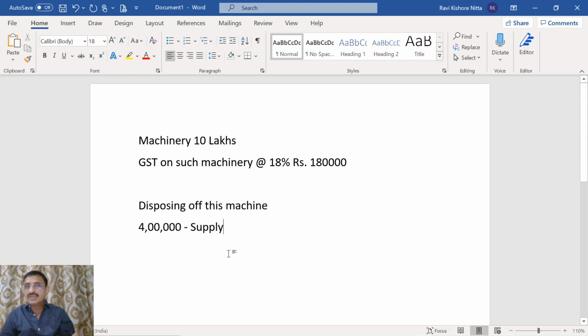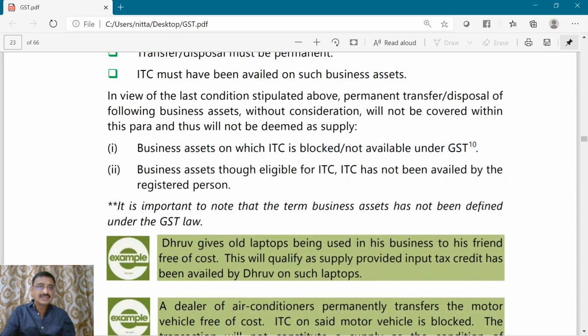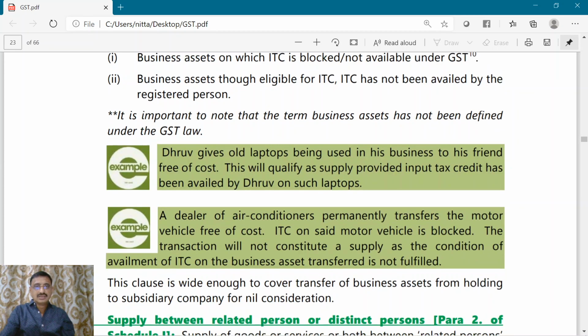So how it has to be done? It will be given in the rules and the GST Act. We will discuss this at length when we come to that chapter. Now what do you mean by business asset? Business asset is not defined, but business is defined. We know that.